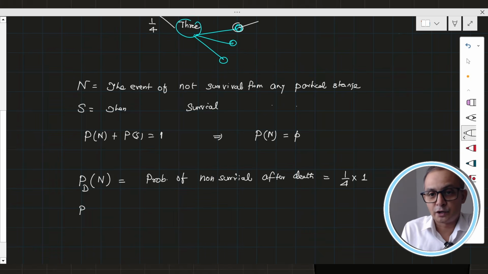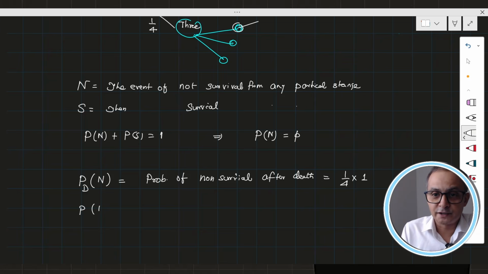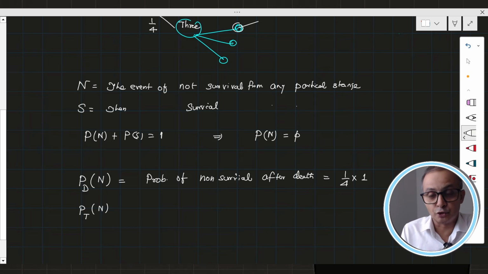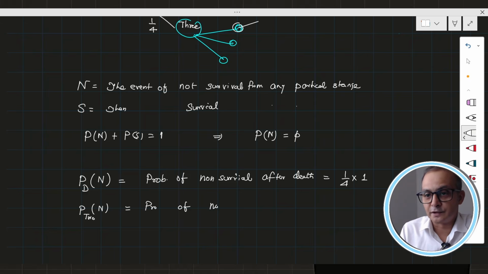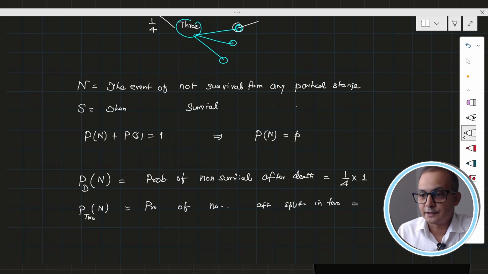Now suppose you again want to define the probability of non-survival if it splits into 2. The probability of splitting into 2 is 1 by 2.